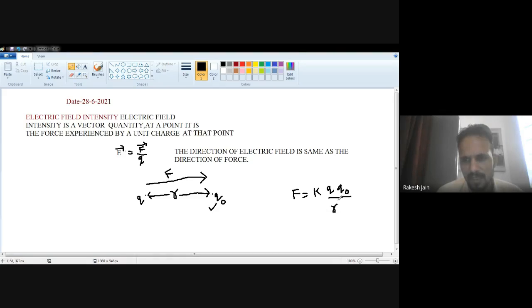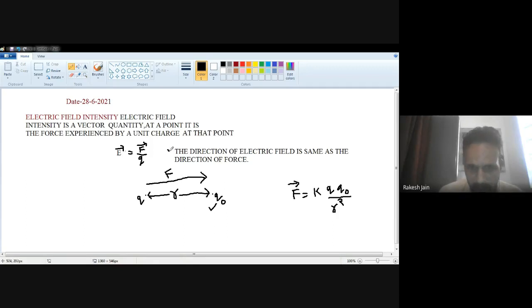And here, if the distance is R, F is equal to KQ Q0 divided by R square. F, force, is also a vector quantity, because I denote here the direction from point charge Q towards the test charge Q0. That's why I mentioned the direction, and force is always a vector quantity.